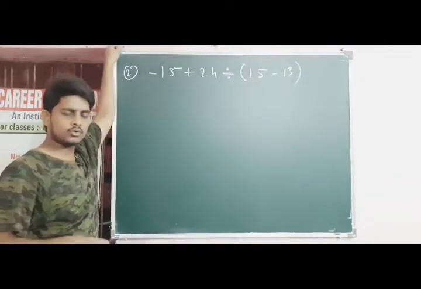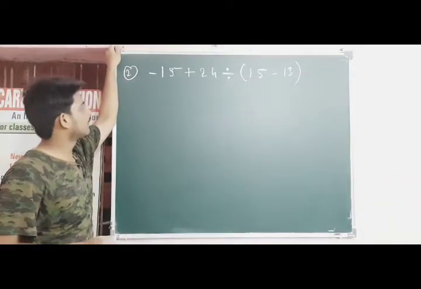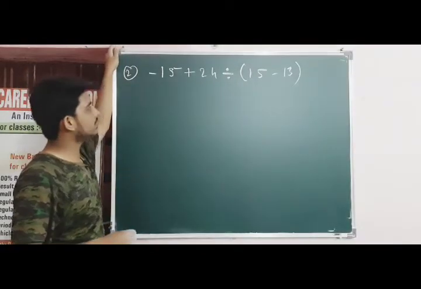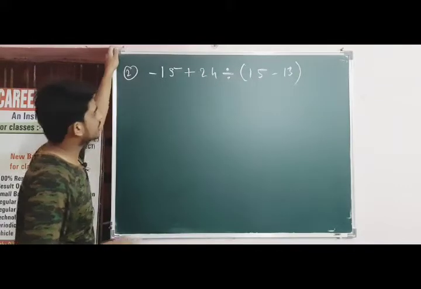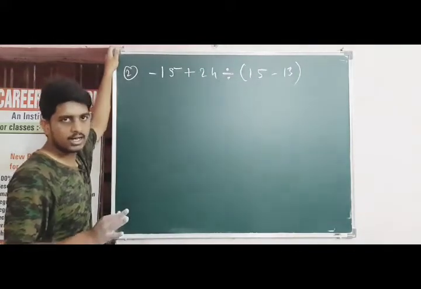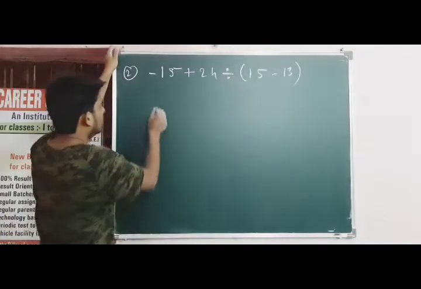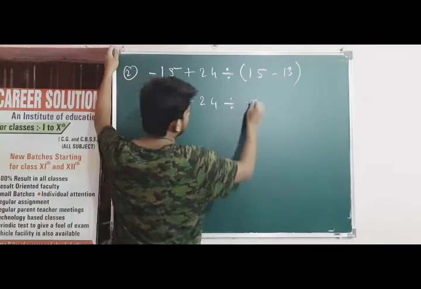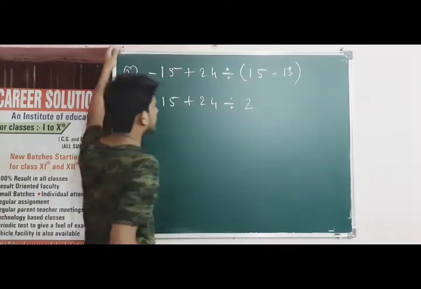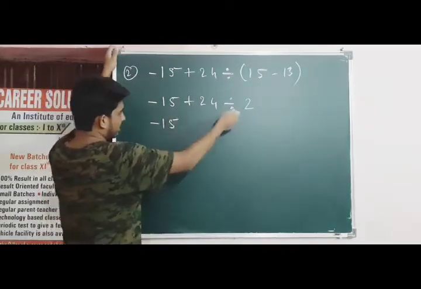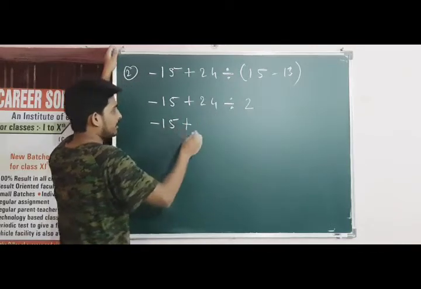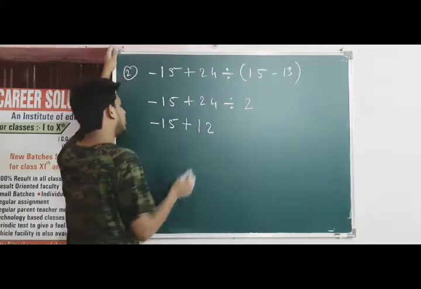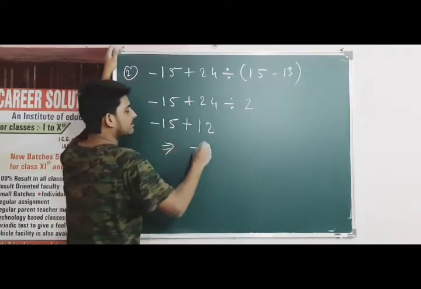All questions belong to exercise 1C only for class 7th ICSE board. Now the next question is minus 15 plus 24 divided by 15 minus 13. What I had told you, follow BODMAS. In that first solve the bracket. So 15 minus 13 become 2. Bracket के बाहर आ जाएगा 2. Minus 15 यहाँ डिवीजन है तो पहले डिवीजन करेंगे. Minus 15 plus 24 divided by 2 is 12, plus divided by plus will be plus, so 12 plus minus 15 plus 12 become minus 3, which is the answer.